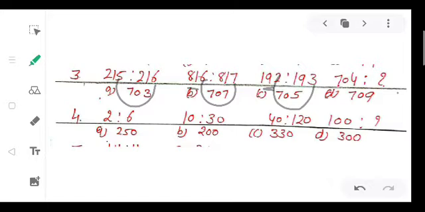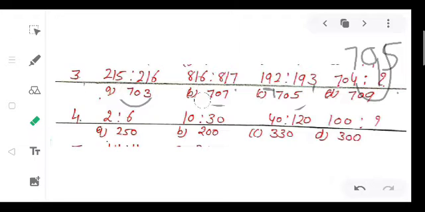Here in this blank first two digit will remain same. So what will be the answer? 7 0 same and 4 ka successor 5. So answer is 705. So which option is right here? A, B or C? Yeah, C option is right.